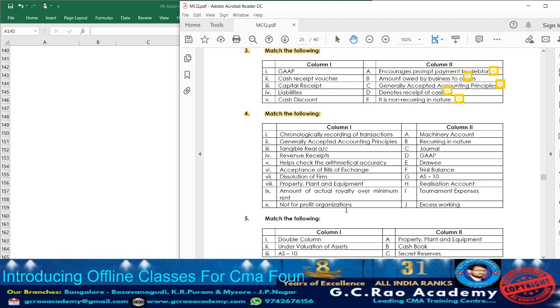Not for profit organization. Usually those will be established for what purpose? To provide service to the society. So now let us go for column 2. Let us go for column 2. What they are given? Point number A.